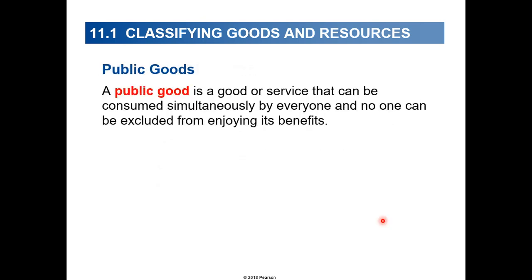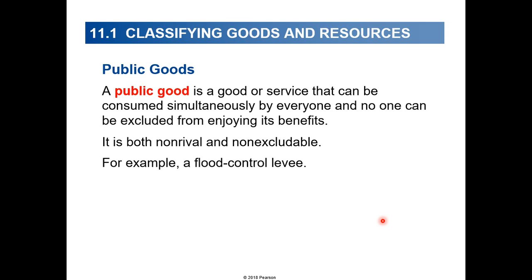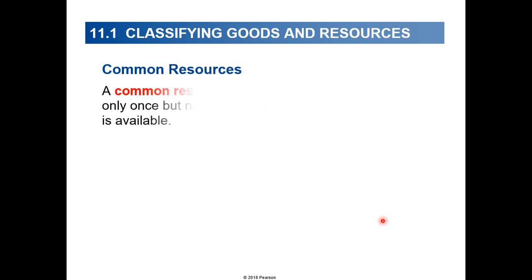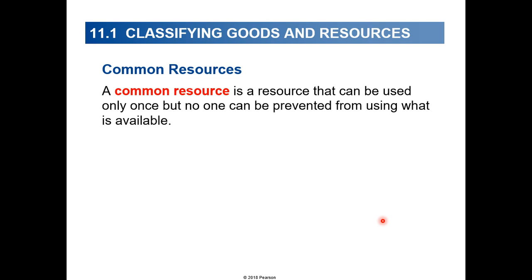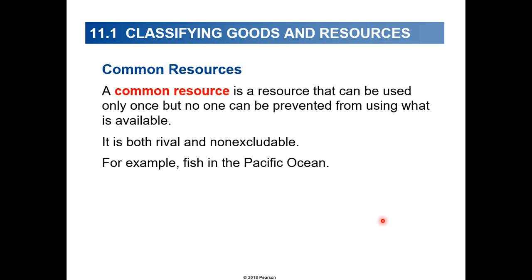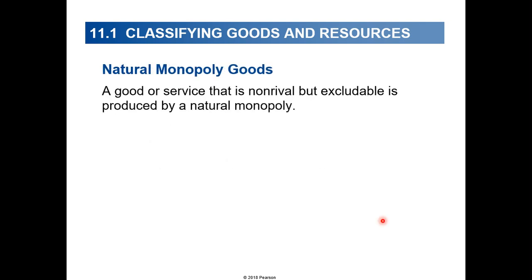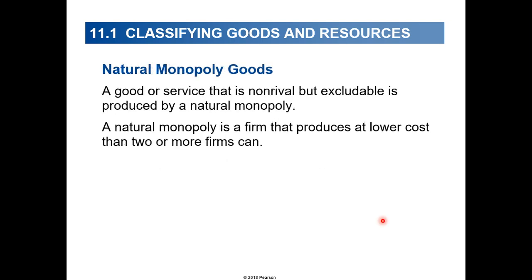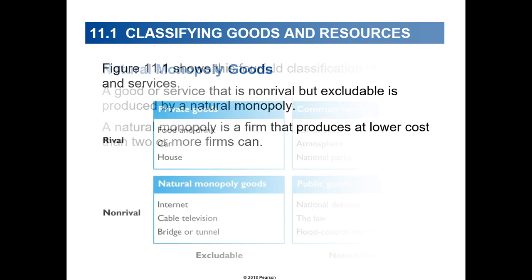Public good: a public good is a good or service that can be consumed simultaneously by everyone, and no one can be excluded from enjoying its benefits. It is both non-rival and non-excludable, for example, a flood control levee. A common resource is a resource that can be used only once, but no one can be prevented from using what is available. It is both rival and non-excludable, for instance, fish in the Pacific Ocean. A good or service that is non-rival but excludable is produced by a natural monopoly. A natural monopoly is a firm that produces at lower cost than two or more firms can.